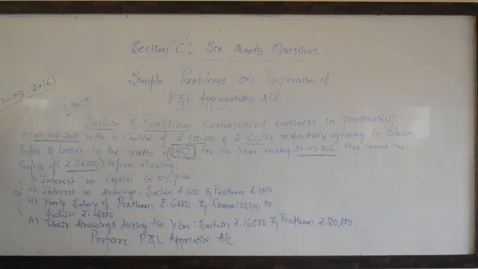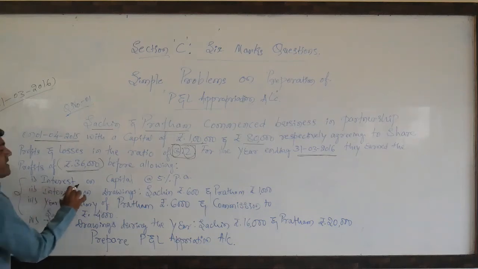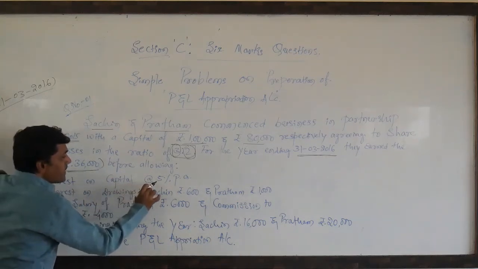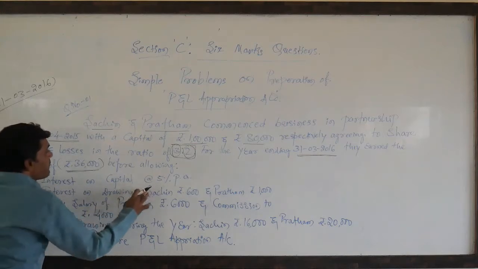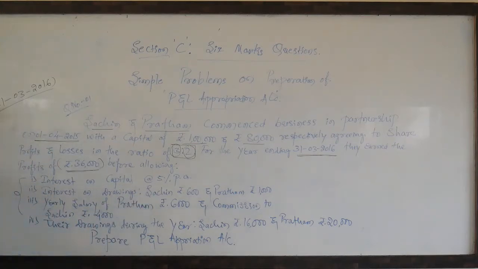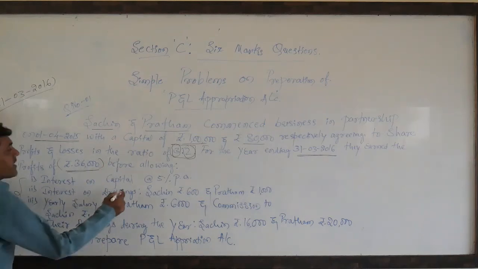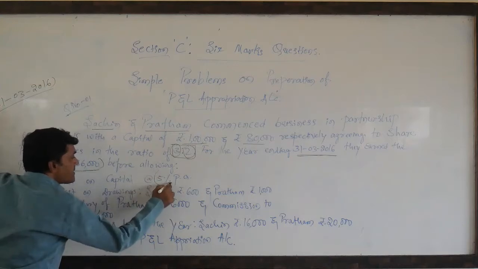Look here at how to adjust this. What are the adjustments here? The first one: interest on capital at 5% per annum. We need to allow interest on capital to the partners as per the agreed rate, that is, at 5% per annum.